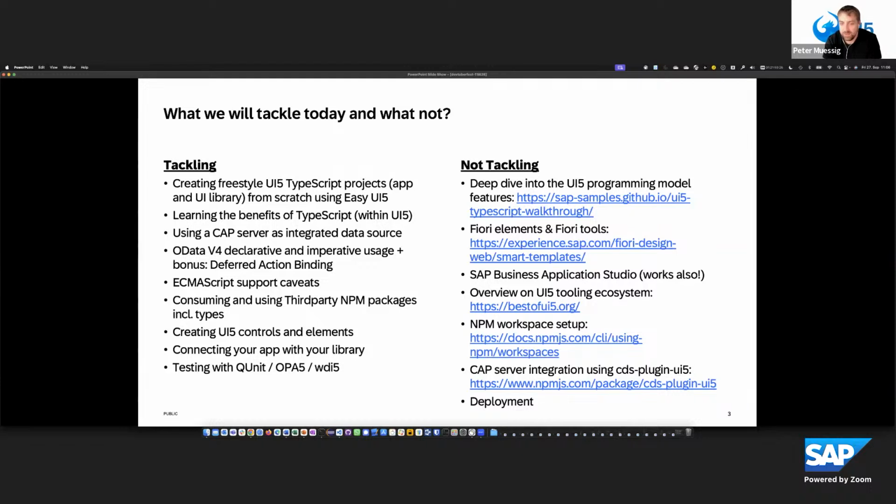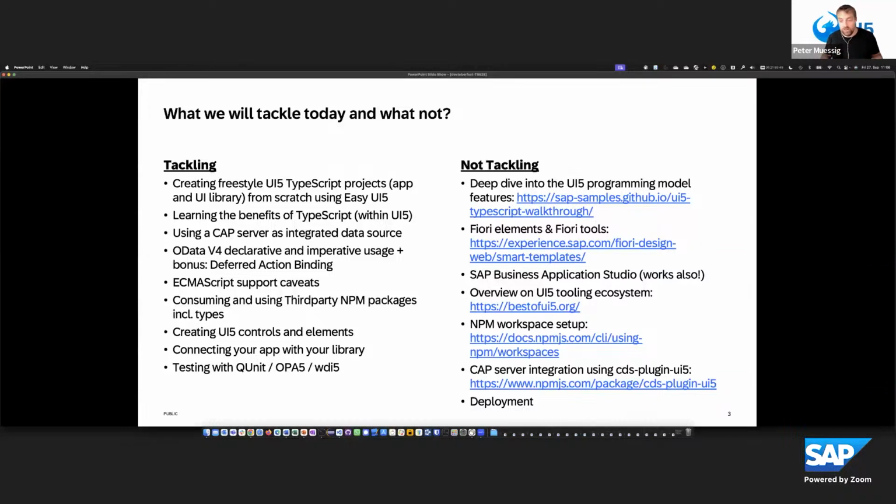We don't use the SAP Business Application Studio. It for sure works as well in there, but here in my demo we simply use VS Code. And I don't talk about the UI5 tooling ecosystem so much. There are other sessions where we highlight that, and we can also add a proper link to that, and also how workspace setup in NPM is working. This goes too far in that session.